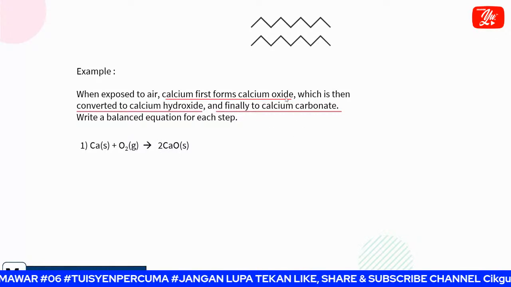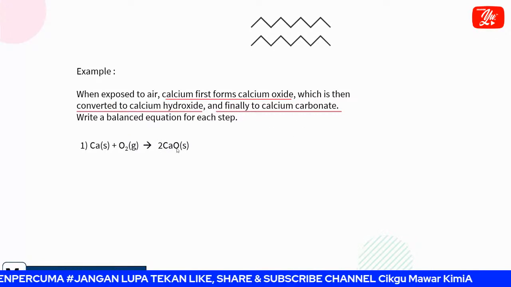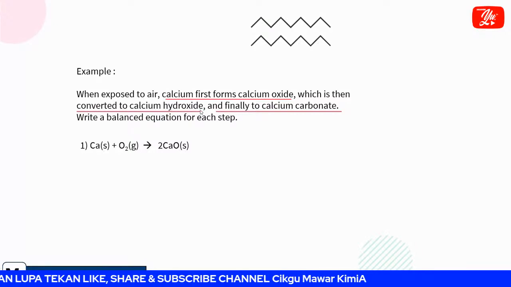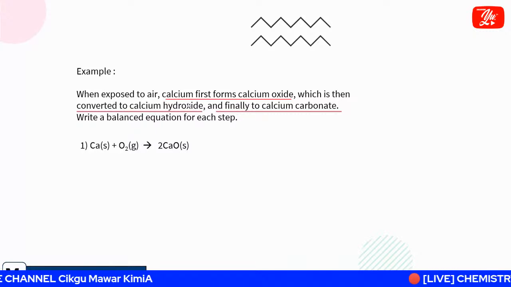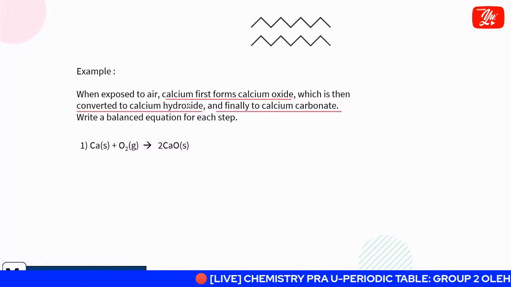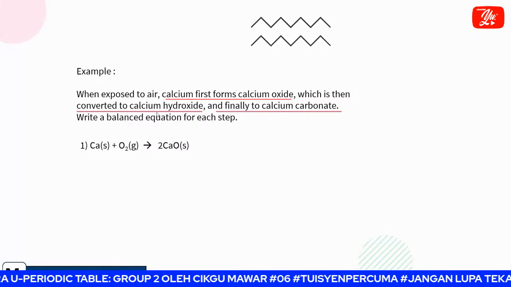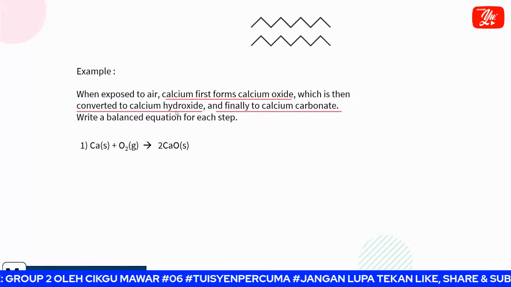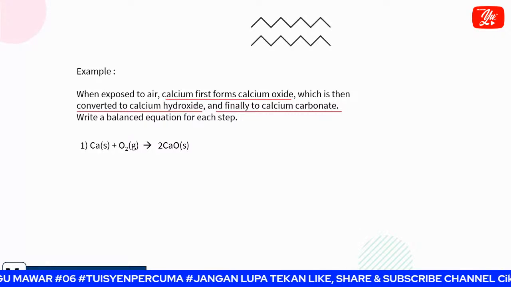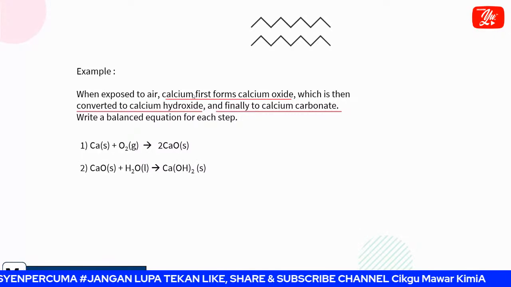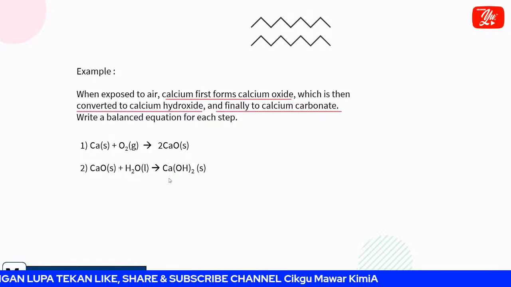The second equation is where calcium oxide converts into calcium hydroxide. Try to remember how all the group 2 hydroxides can be formed. Earlier we dissolved it in water, and then we formed the hydroxide compound. So this means that we must dissolve this calcium oxide in water to get the calcium hydroxide. So we write the equation like this: calcium oxide reacts with water, and we get calcium hydroxide.